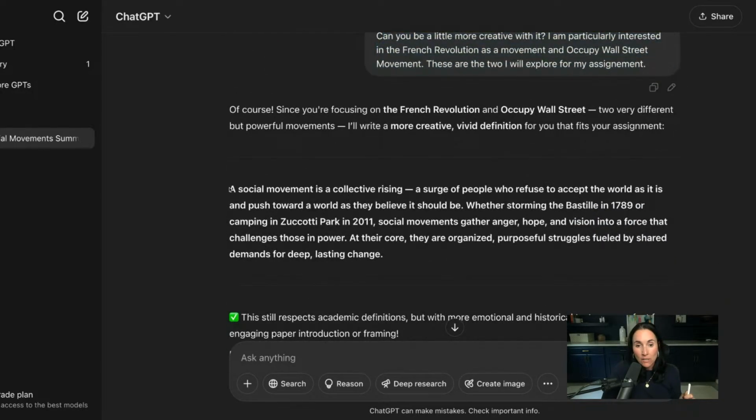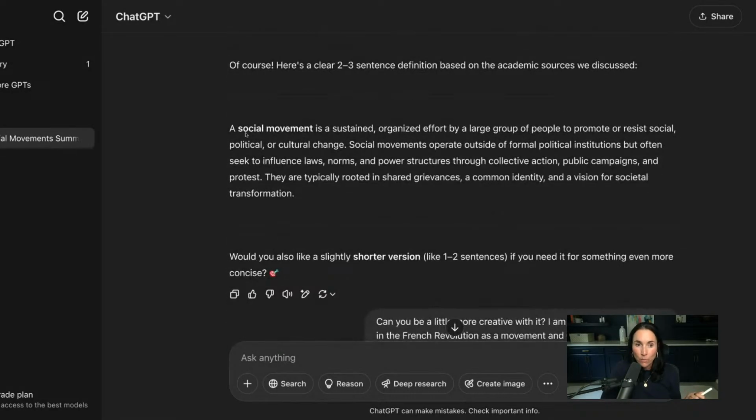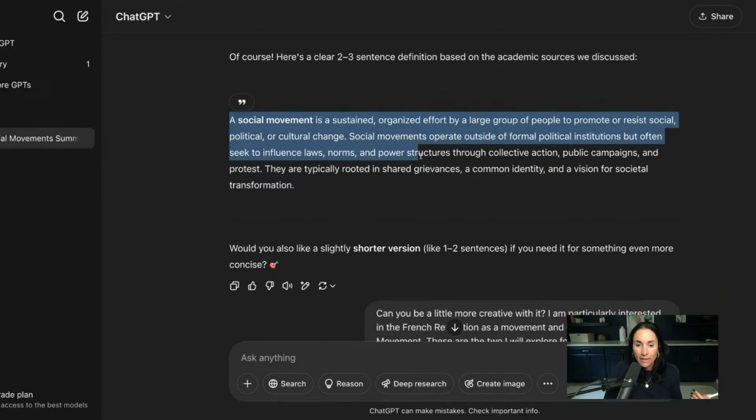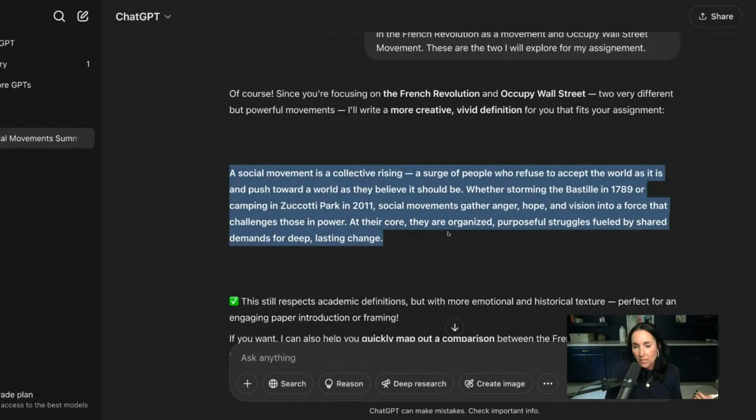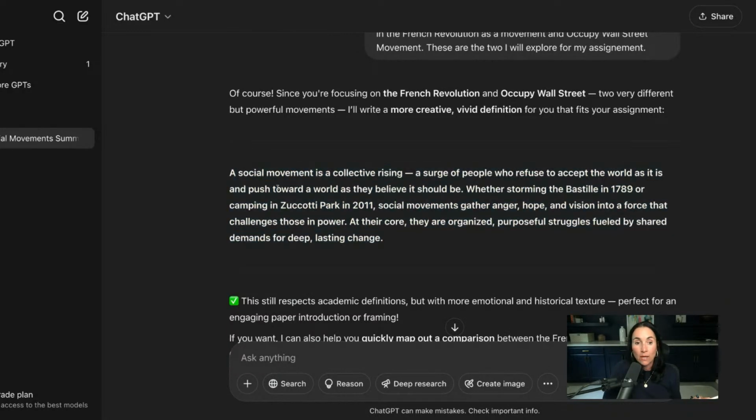And then it said, a social movement is a collective rising, a surge of people who refuse to accept the world as it is. Doesn't that sound much more creative than a social movement is a sustained, organized effort, blah, blah, blah? Yeah, it does. And it's a little sophisticated. A high school student may not come up with this on her own or his own. Maybe if you're a writer, maybe you write for the school newspaper and you know a good hook, but this is kind of a good hook. I like it. A surge of people.